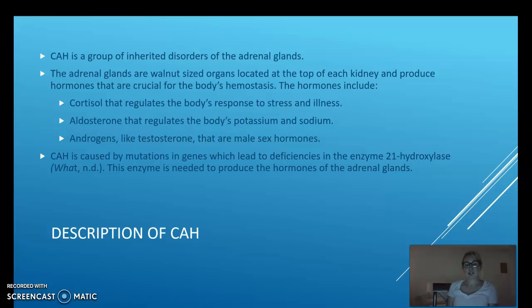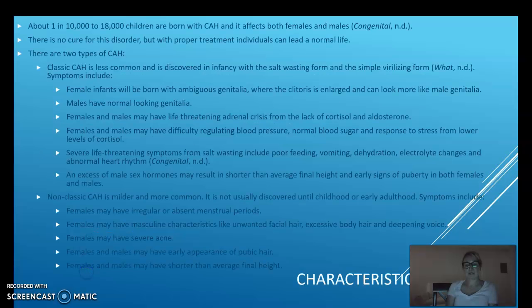CAH is caused by mutations in genes which lead to deficiencies in the enzyme 21-hydroxylase. This enzyme is needed to produce the hormones of the adrenal glands. Characteristics of CAH. About 1 in 10,000 to 18,000 children are born with CAH, and it affects both females and males. There is no cure for this disorder, but with proper treatment, individuals can lead a normal life.